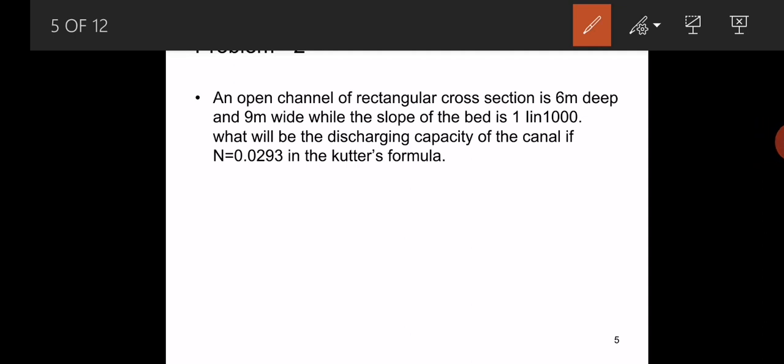An open channel of rectangular cross section is 6 meters deep and 9 meters wide, while the slope of the bed is 1 in 1000. What will be the discharge capacity of the canal if n is equal to 0.0293 in the Coutts formula? So he asked to calculate the discharge capacity of the canal, and he has given the breadth of the canal, depth of the canal, and bed slope of the canal. So let's go for the solution.